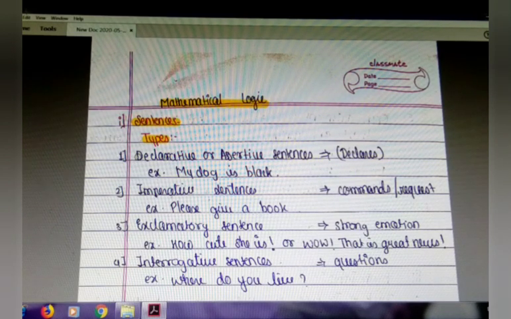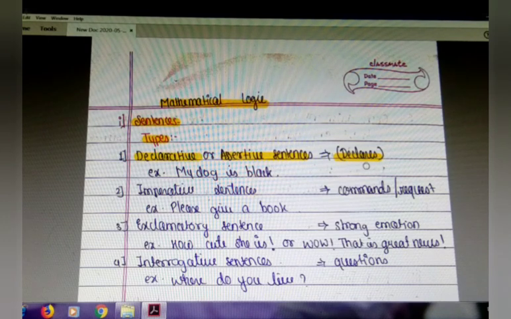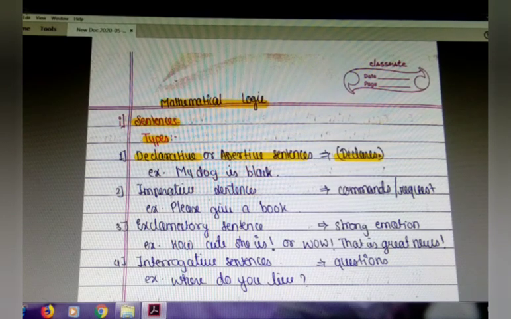First one is declarative, also known as assertive. In this sentence there is a declaration, or something is declared. For example, my dog is black. The color of the dog is declared here.